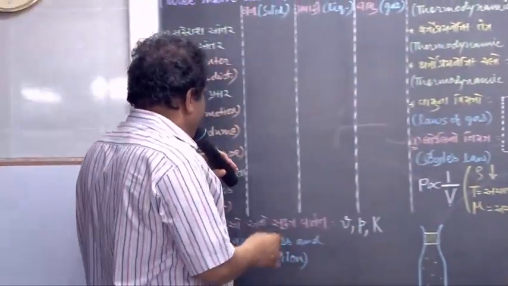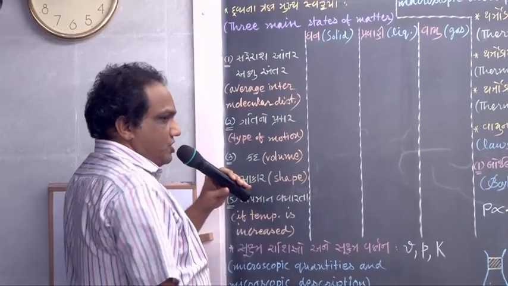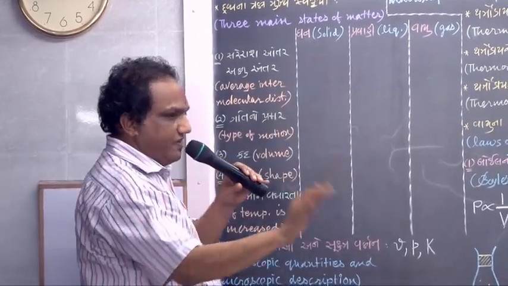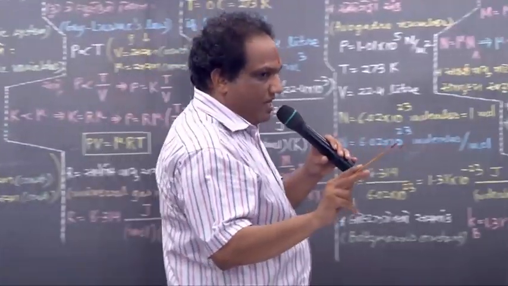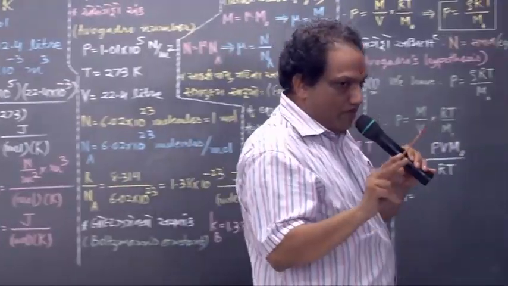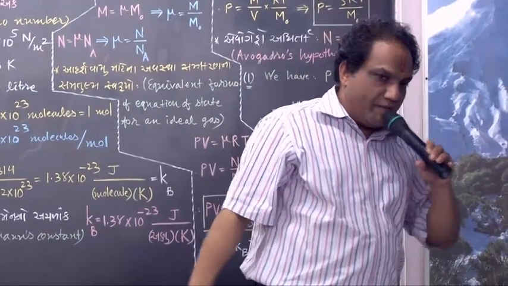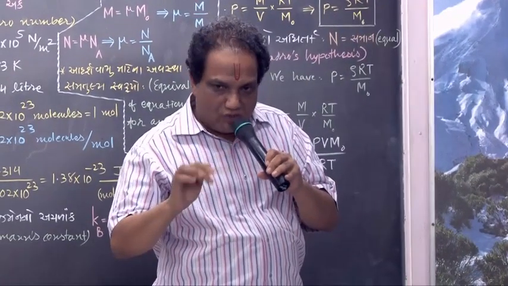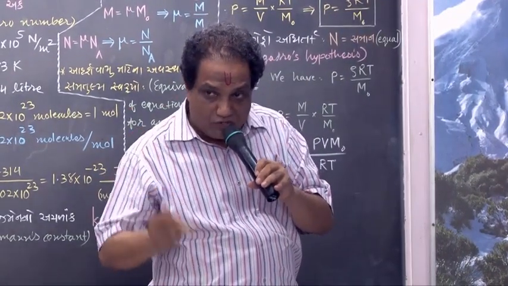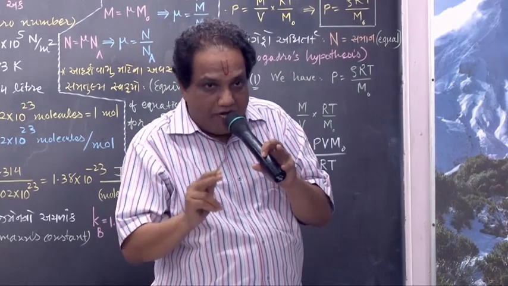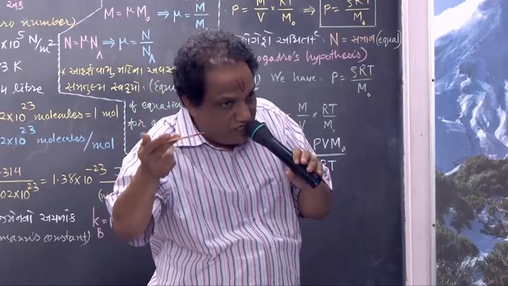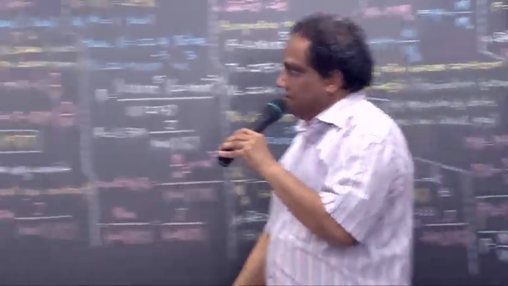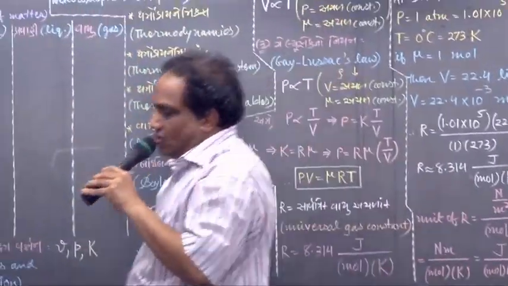Then we go for shape. Shape of a solid body is fixed. Shape of a liquid will depend on the shape of the container. As you go on taking different containers to accommodate the same liquid, depending upon the shape of the container, the shape of the liquid also will change. Gaseous state does not have a shape.